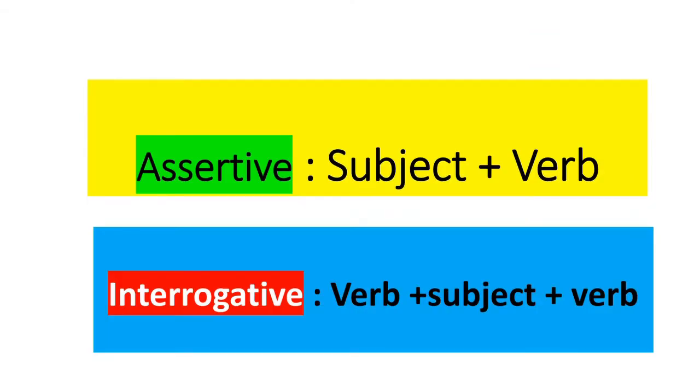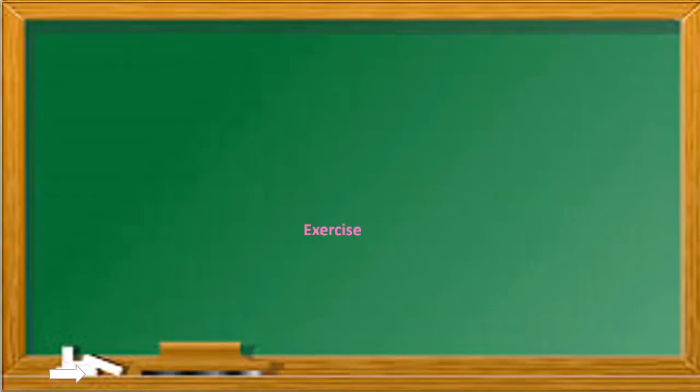As I said, the structure of an assertive sentence is subject plus verb, and when you are converting from assertive to interrogative, you have to make sure that you are using verb first, then subject, and then again verb. If you have the WH word in the sentence, it will be used before the first verb. Okay, so keeping all these rules in mind, let us start solving the exercise.